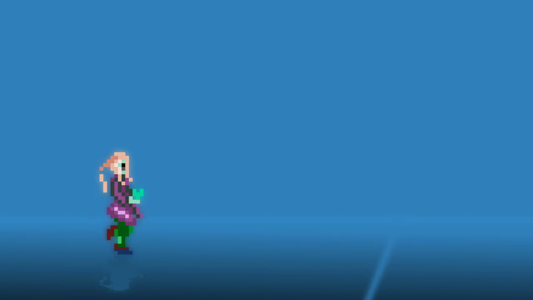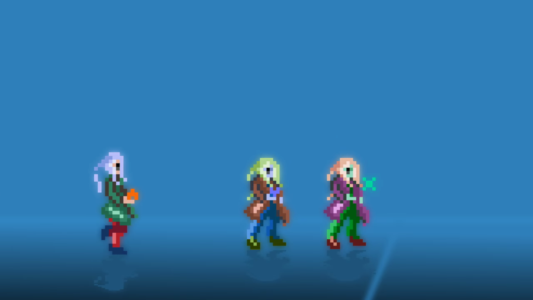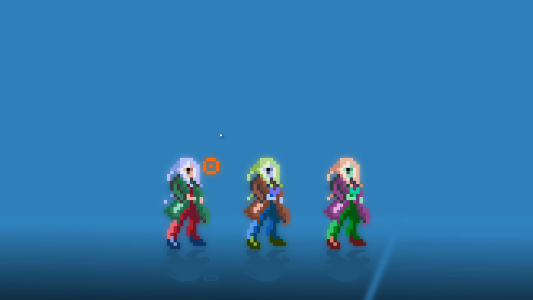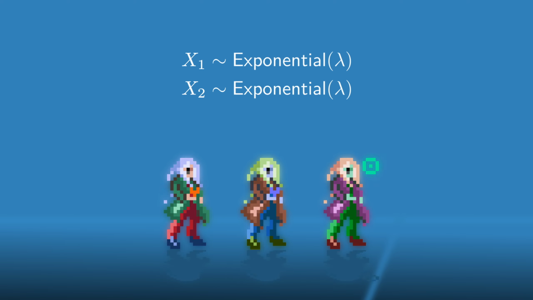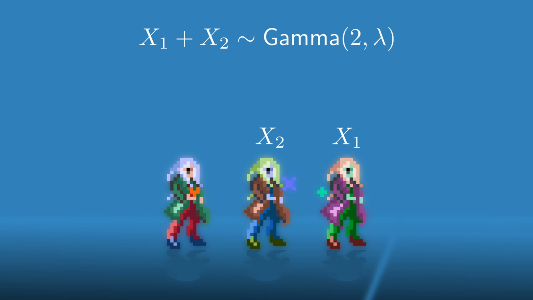The examples so far have considered the case where we are waiting for a service to finish. But what if we find ourselves in a queue? Let's say that you join a queue third in line at a supermarket. The amount of time you must wait for service is equal to the sum of two exponential random variables. These come from the service times associated with the other two customers in front of you. Conveniently, the sum of exponentially distributed random variables with a constant rate follows a gamma distribution.